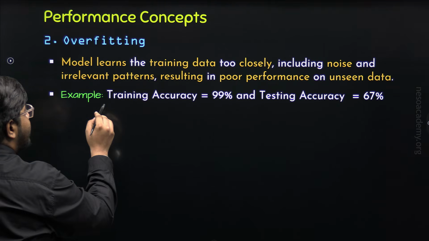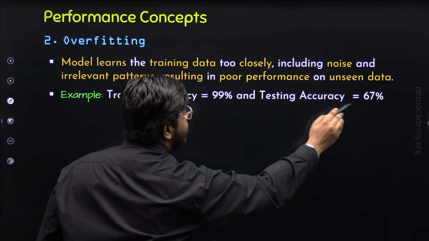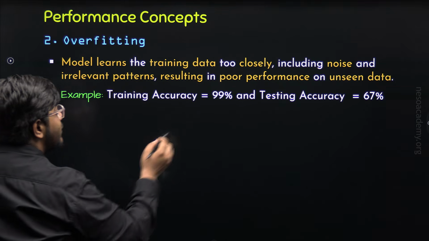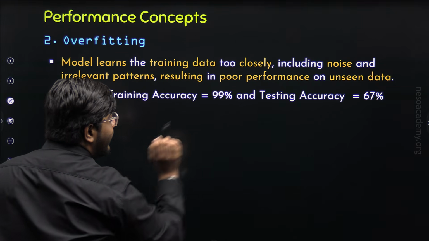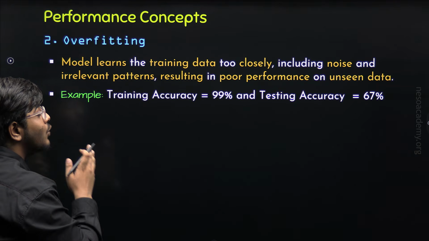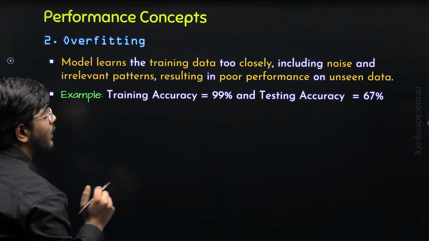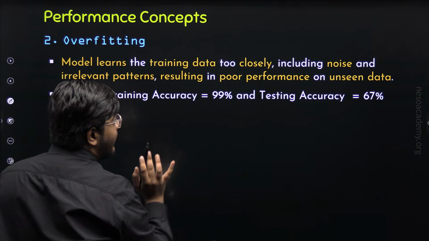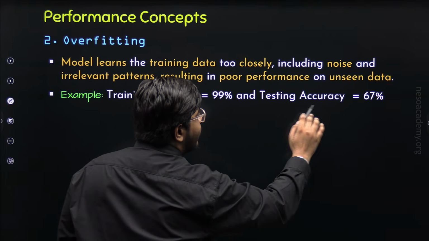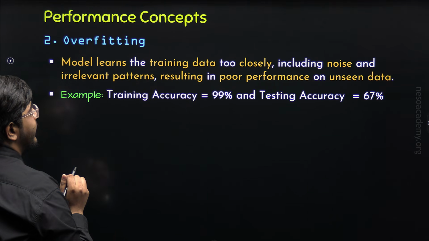For example, if the training accuracy is 99% and testing accuracy is 67%, it is the case of overfitting. Why? Because model performs very well on the training data because it has memorized the training data. It has not even understood the actual patterns, features, and relationships of that data. It has just memorized the whole data. That is why the training accuracy is very nice. But when it is evaluated on unseen data, that is testing, its accuracy is very bad. That is 67%. So this is known as overfitting.